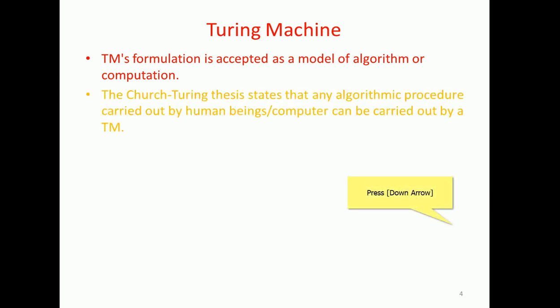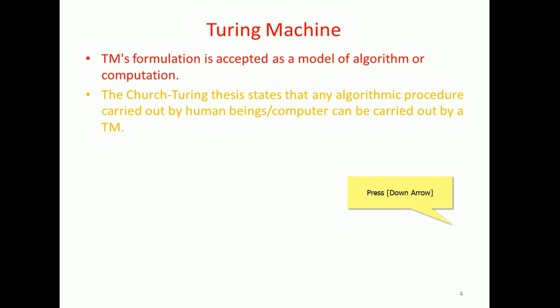One such theory is called the Church-Turing thesis. The Church-Turing thesis adopted the algorithmic procedure carried out by human beings and computers. It adopted the theory of how human beings solve problems in their life, and the Church-Turing thesis is augmented in a similar way. It borrows that concept, and similarly, a computer's procedure can be carried out by the Turing machine.